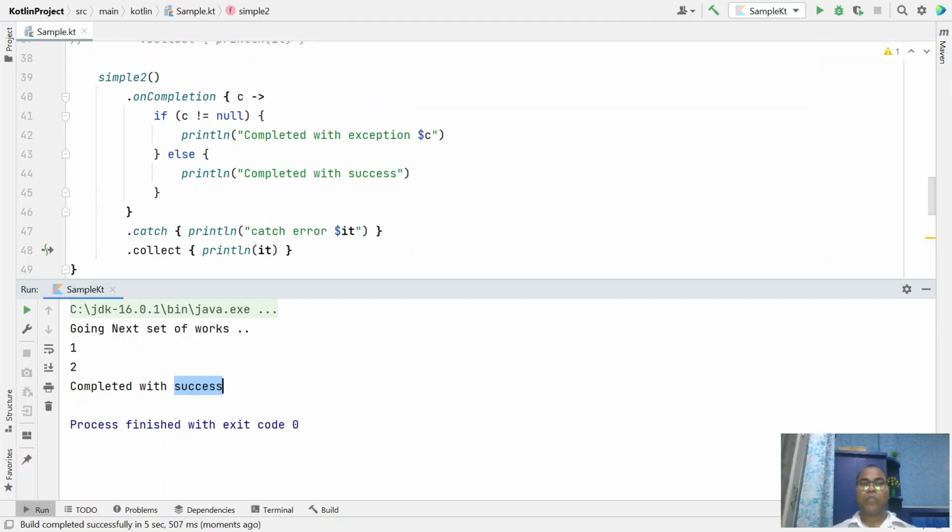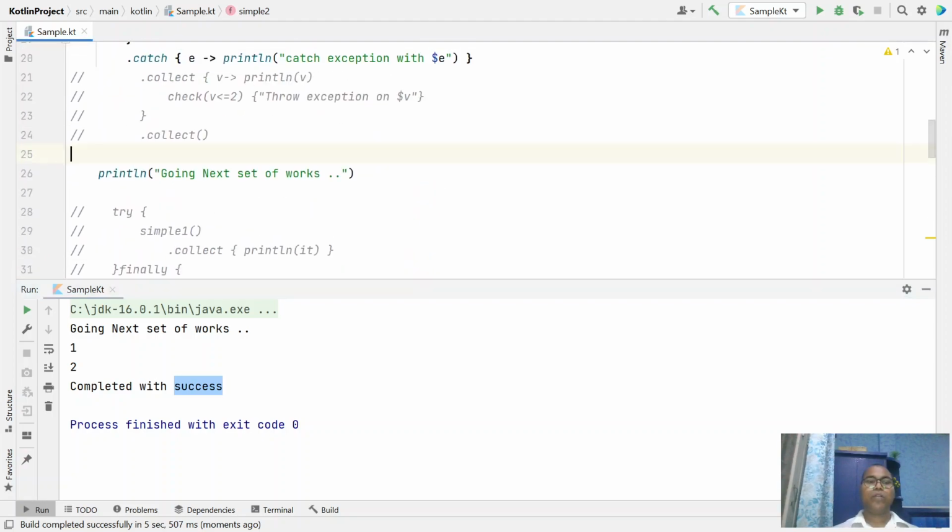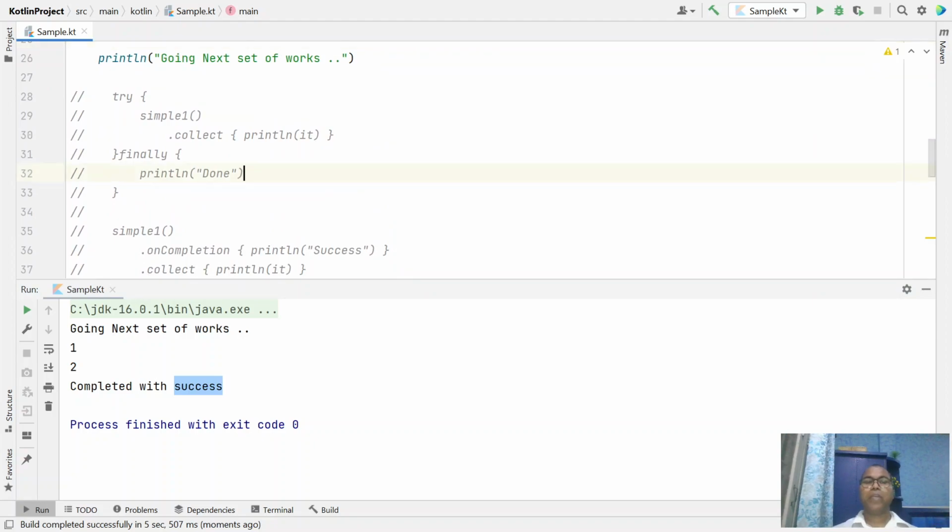So here, onCompletion offers some additional advantages compared to the finally block. In the finally block, we are not receiving any kind of object. We are just printing some message, maybe success or failure, but whether the flow completed successfully or with failure, we are not able to identify.